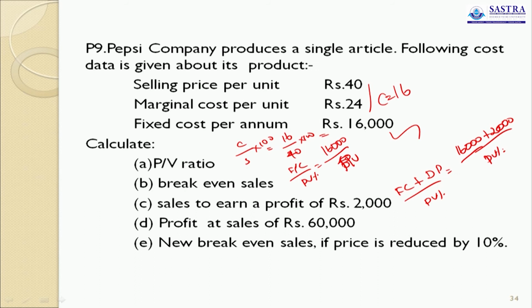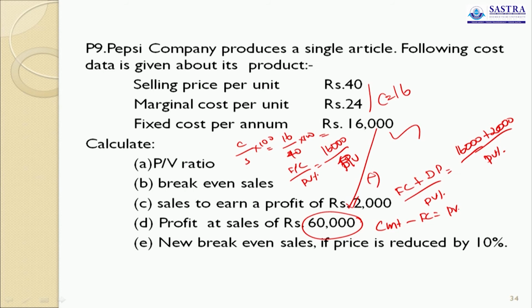Profit at sales of rupees 60,000. Here they ask you to find out the required profit. So first we calculate what? Contribution minus fixed cost equals profit. Calculate the contribution of this 60,000, less the fixed cost. The answer will come.